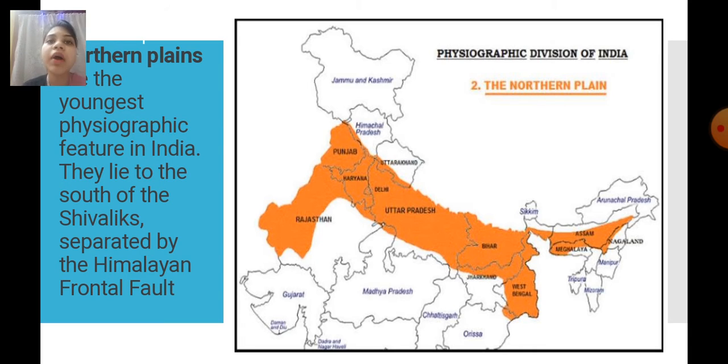Now let's talk about the Northern Plains. The youngest physiographic feature in India is the Northern Plain. They lie to the south of the Shivaliks, separated by the Himalayan frontal fault. So here in this picture you can see the orange colored zone is the Northern Plain of India.